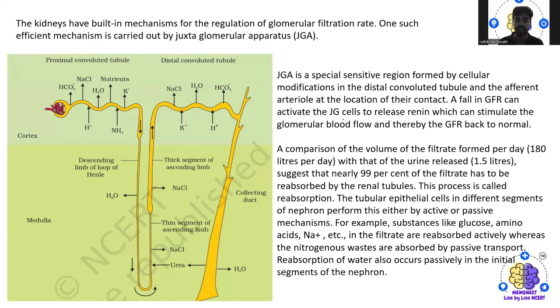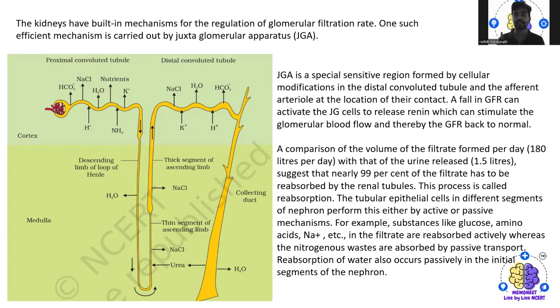One such efficient mechanism is actually carried out by the juxtaglomerular apparatus, that is JGA. In the coming slides, I will just say JGA. What happens in the JGA is a special sensitive region formed by cellular modification in the distal convoluted tubules and the afferent arterioles at the location of their contact.